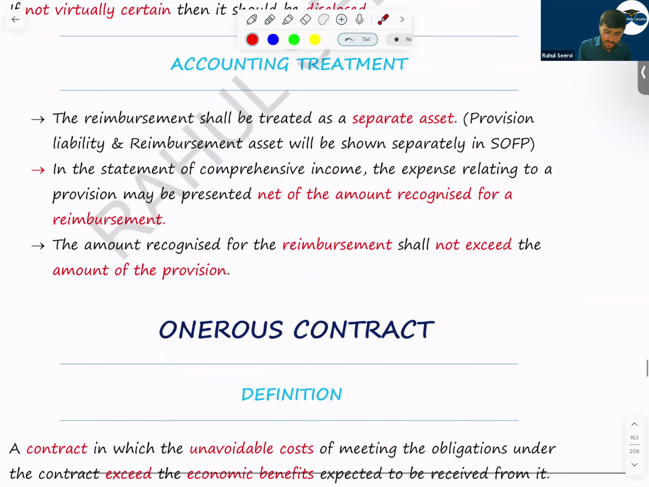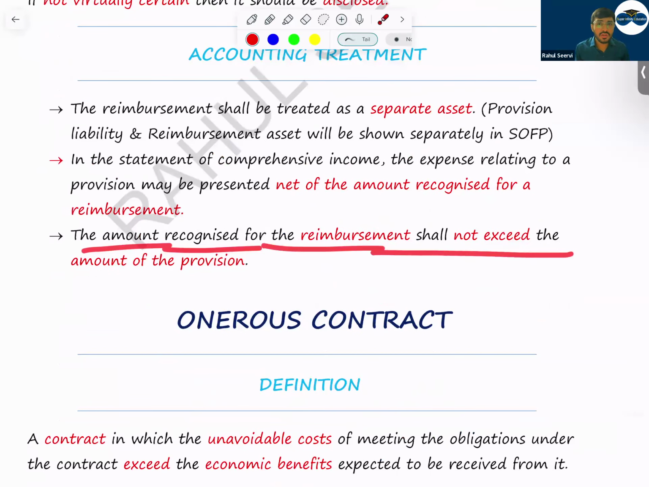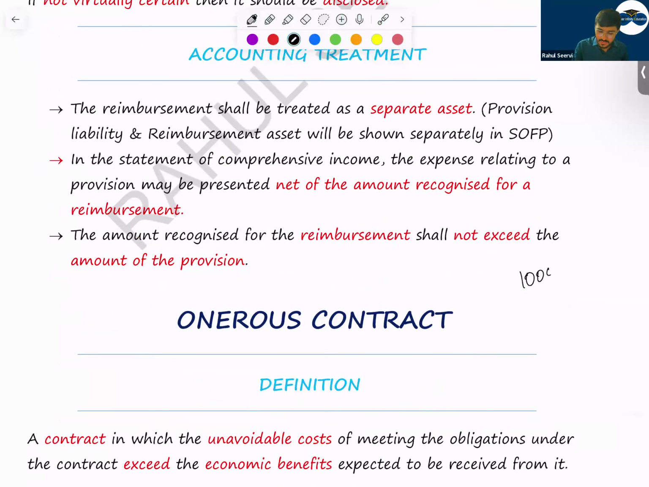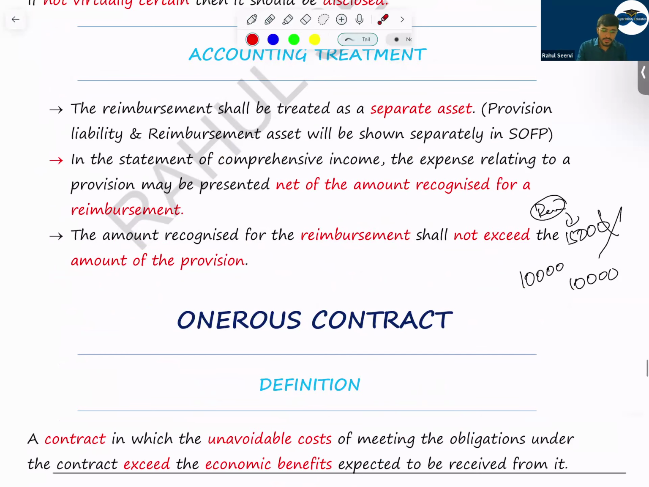And then the amount recognized for reimbursement shall not exceed the amount of the provision. My provision is how much? 10,000. But you know that you can get a reimbursement from the insurance company of 15,000. Can you record 15,000? No. You should only record 10,000 as a reimbursement. This is the first case, reimbursement.